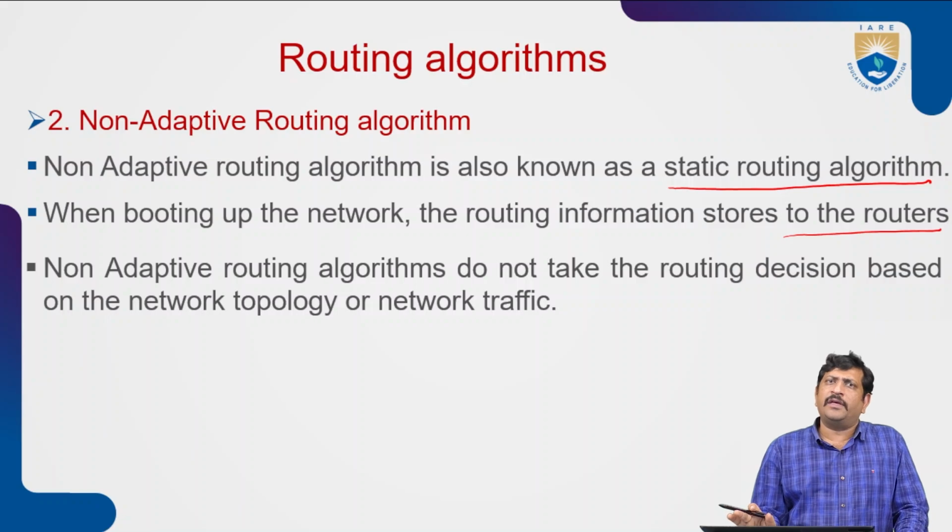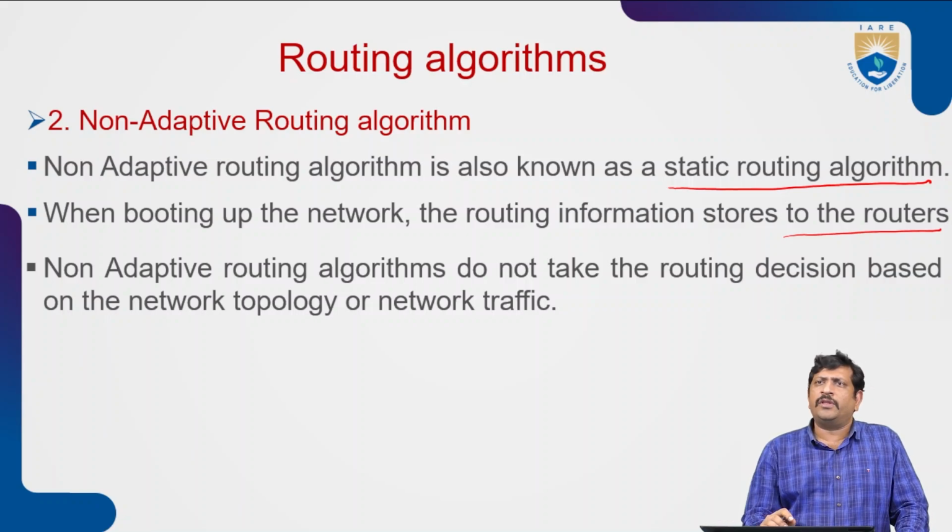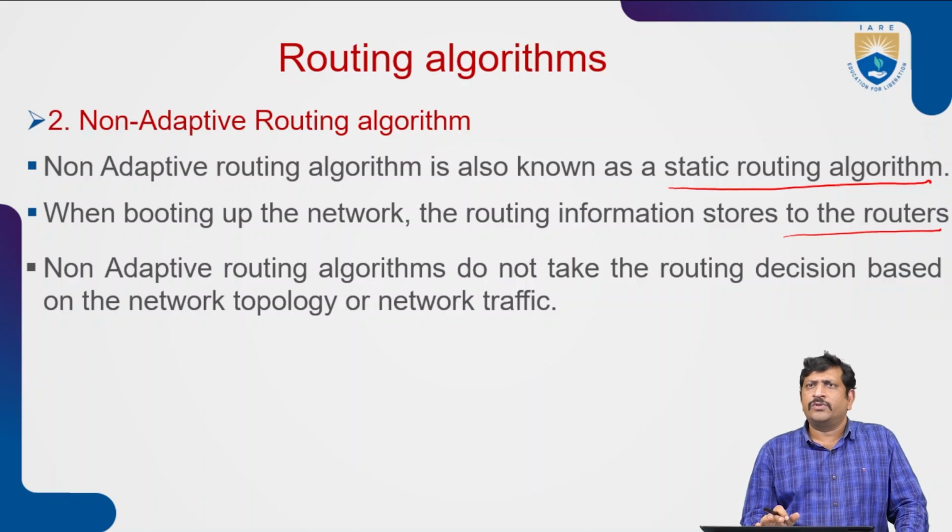This memory stores information about the source and destination, the source IP address and destination IP address. Based on this available information, data packets can be sent from source to destination. Since it is a static routing algorithm, that is why we call it booting.